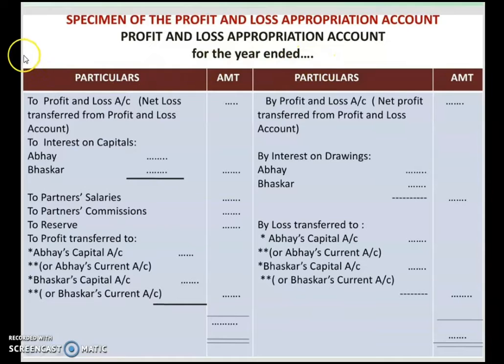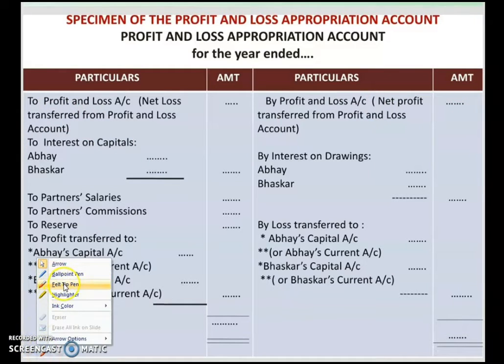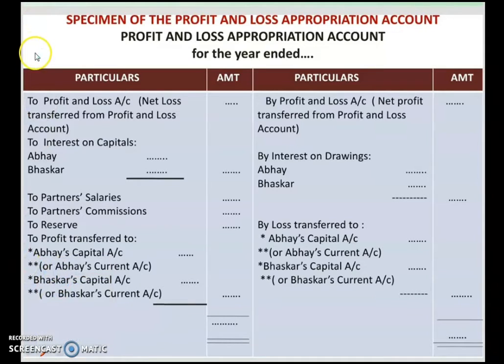Here you have to show debit as well as credit. So this side will be shown as debit side and the other side will be credit side. Then particulars, amount. See here. So children, here as decided, I will write here debit. This is your debit side and this will be your credit side.